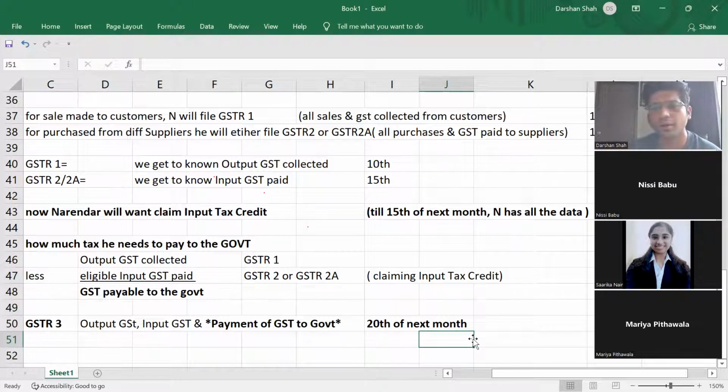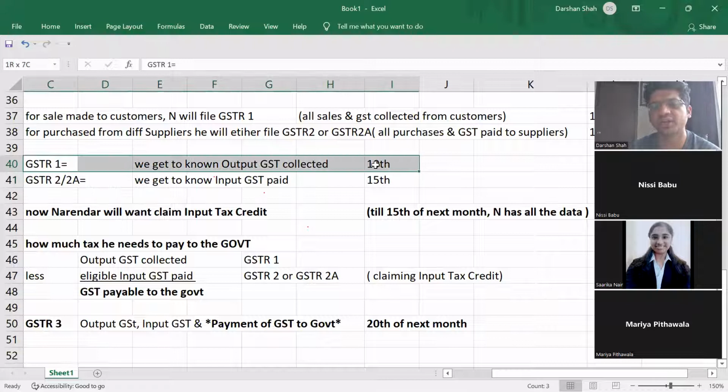So can you repeat the point which you just said? I'll repeat the point. If you are a registered person, just a customer, and you are not selling anything, you are not collecting GST in that particular month or quarter, then you just need to file GSTR2, because if you have not sold anything, why do you need GSTR1?